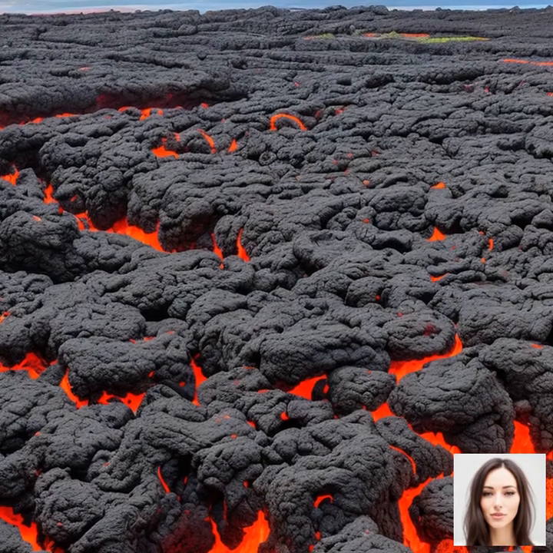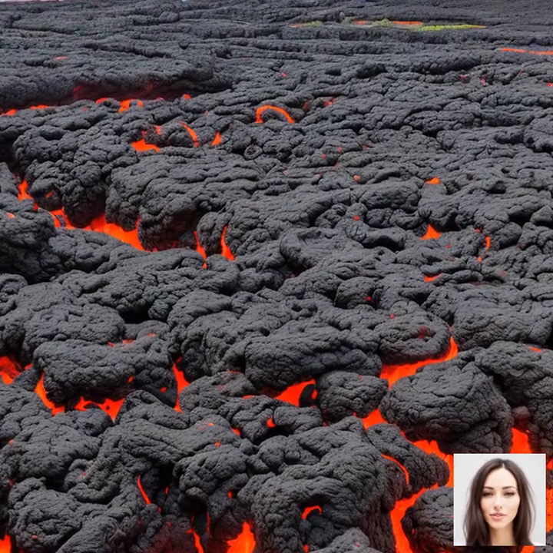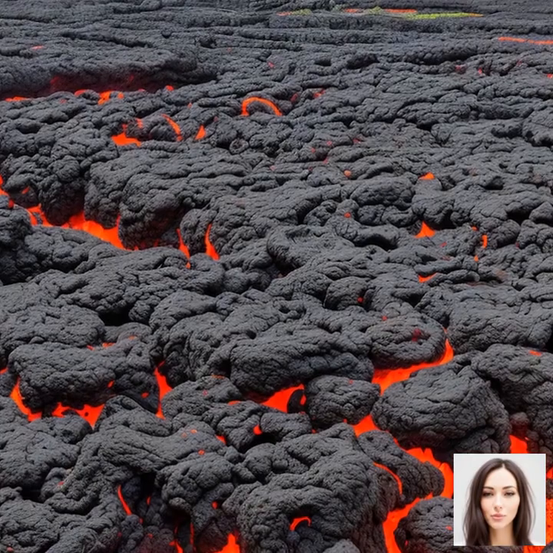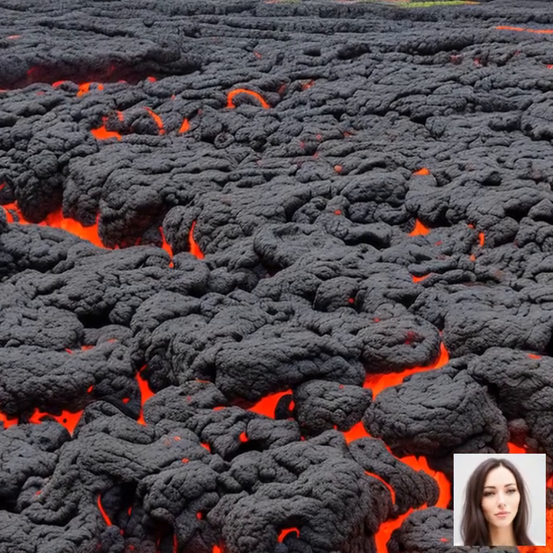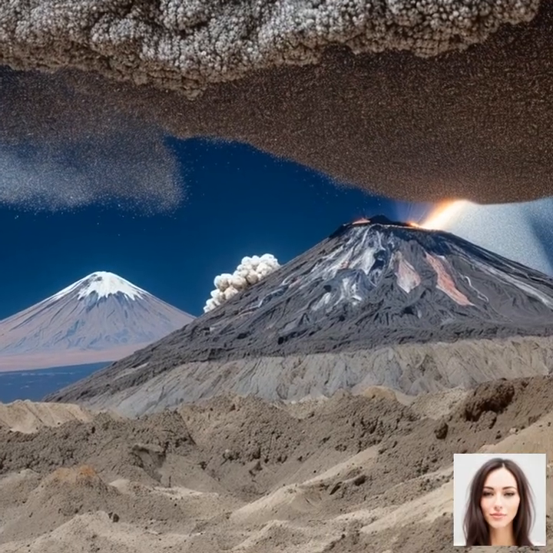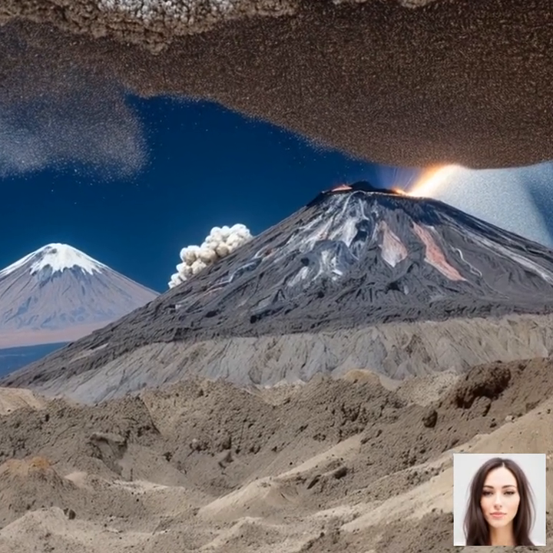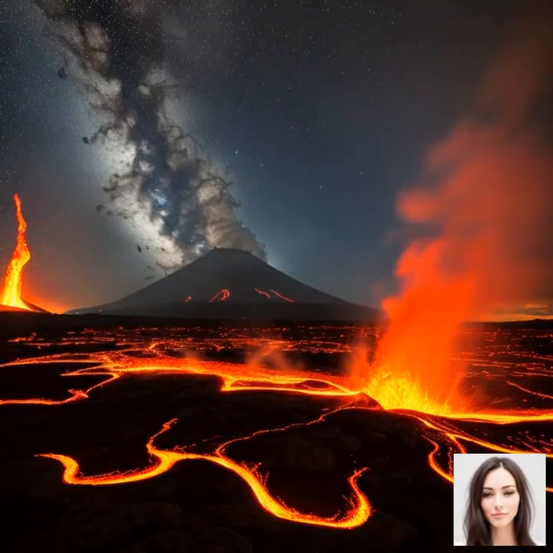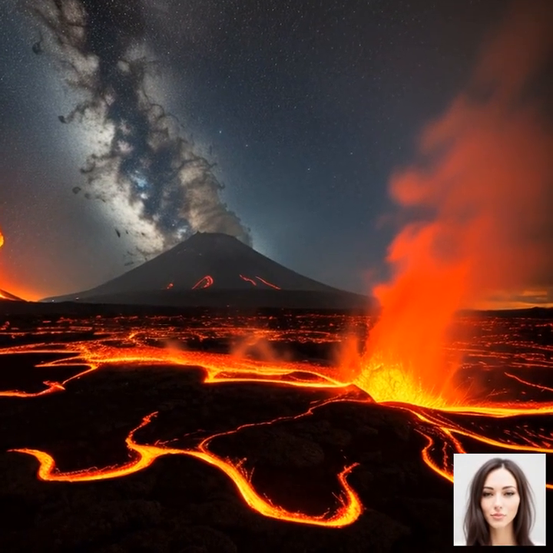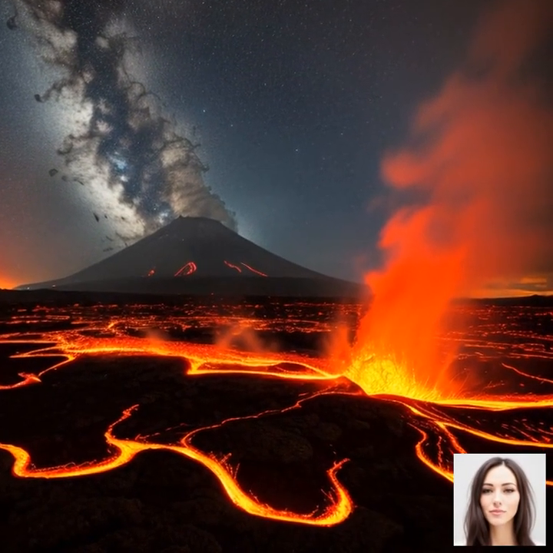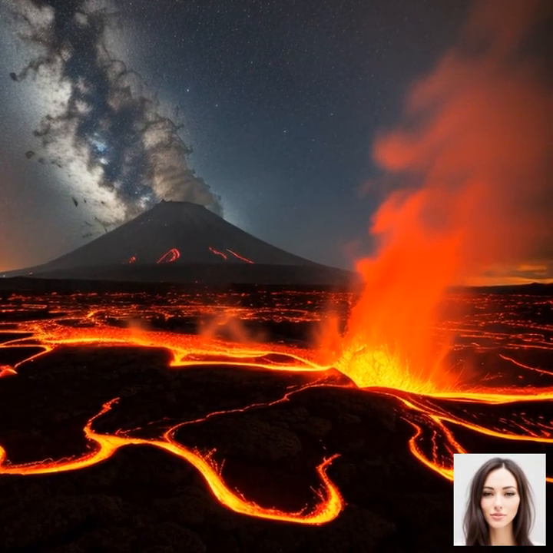Now that we've covered the formation of magma and the role of tectonic plates, let's investigate the different types of volcanic activity. There are three main types of volcanic activity: effusive eruptions, explosive eruptions, and volcanic unrest. Each type is related to the properties of magma and the underlying geological conditions.